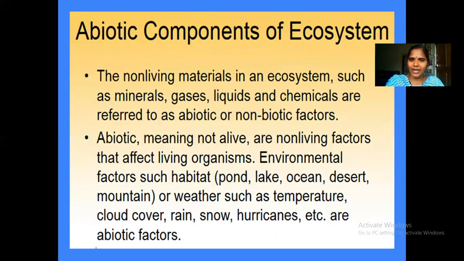Let's see the abiotic components of the ecosystem. As I told, abiotic components can be physical factors and chemical factors. The weather conditions, rainfall rate, temperature, and wind flow rate are all factors that come under physical factors.